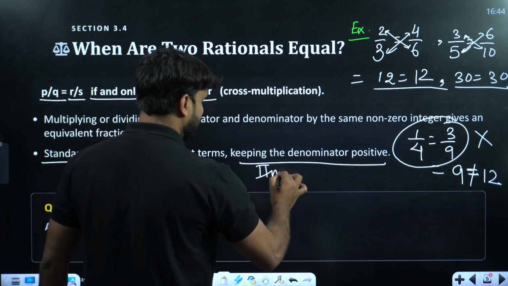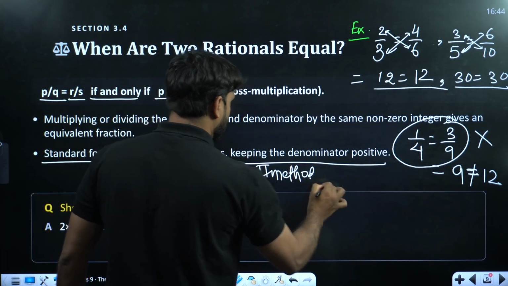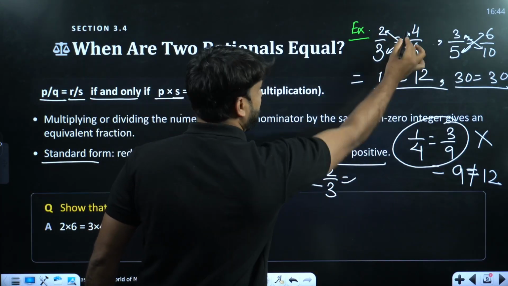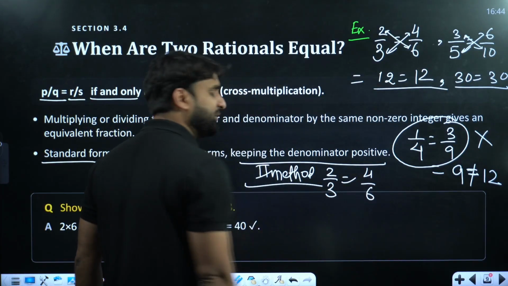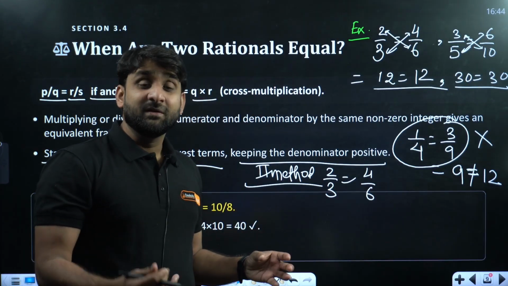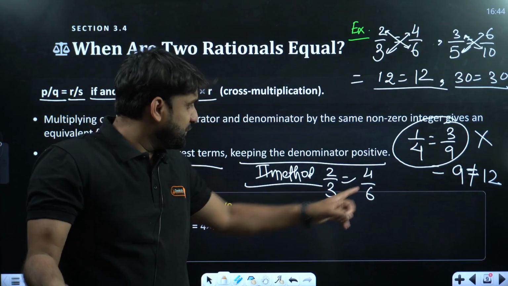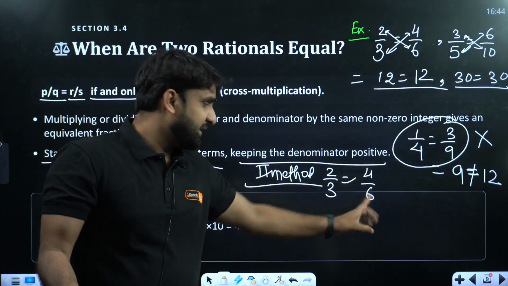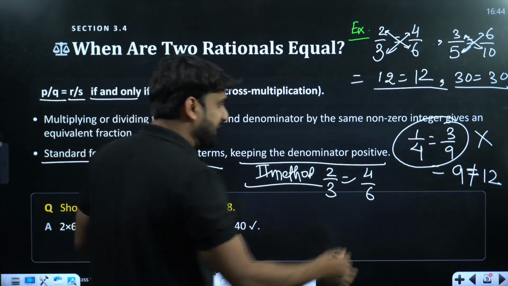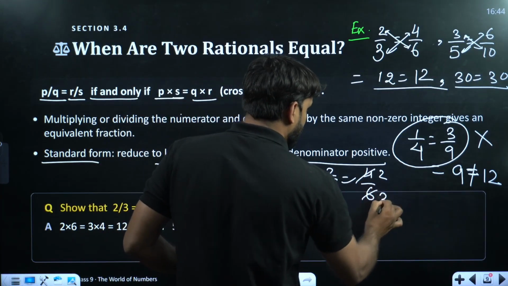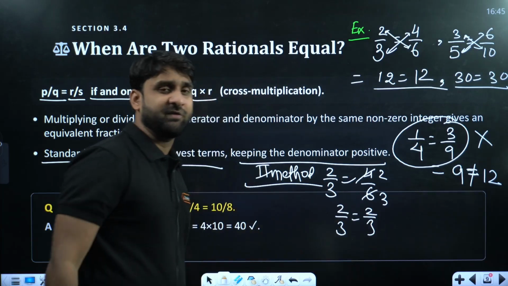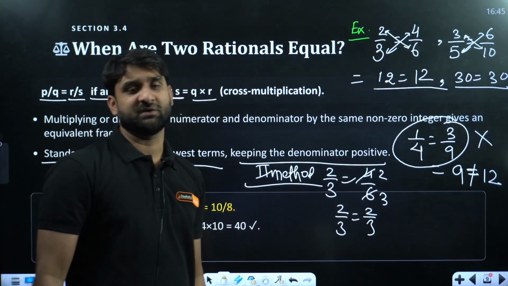Second method, my dear champion, is this: 2 by 3. I am taking the first example, and this is 4 by 6. Now if I ask you which fraction has the greater value, greater number, this fraction has the greater numbers: here is 4, here is 6. So try to make this fraction simplest. 2 2s are 4, 3 2s are 6. Now check. Now the right hand fraction has become equal to the left hand fraction. So this also indicates both the fractions are equal to each other.